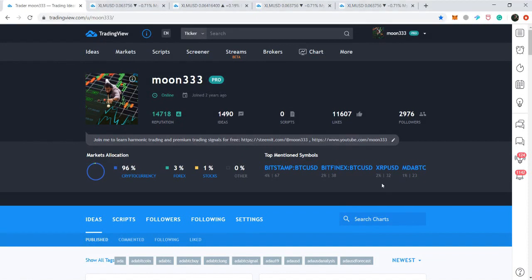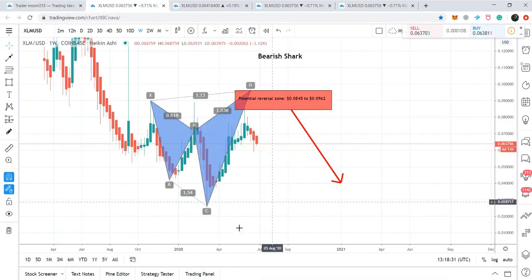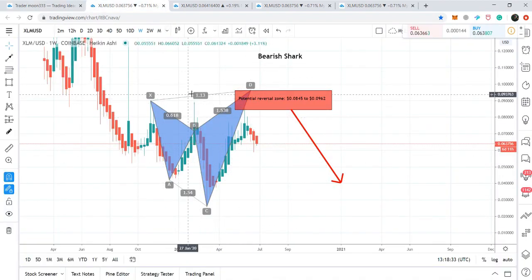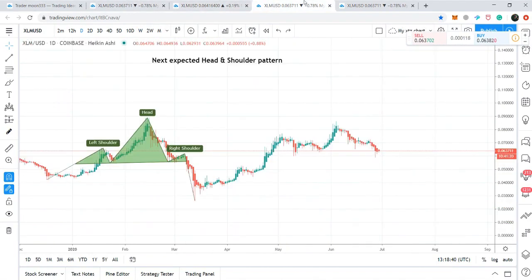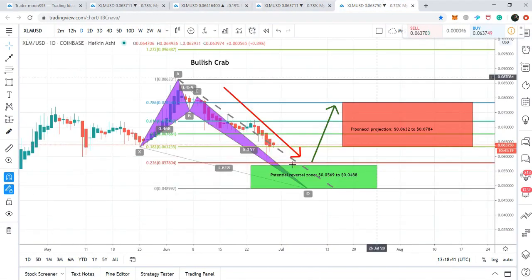Today we will try to understand that after being rejected by the 8 cents resistance, where the price action can go and how much it can drop in the future. First of all, we will take a look at this bearish shark pattern that is formed on the weekly chart, and after that we will watch the different support and resistance levels and the head and shoulder patterns and a bullish crab pattern that is being completed on this daily chart.